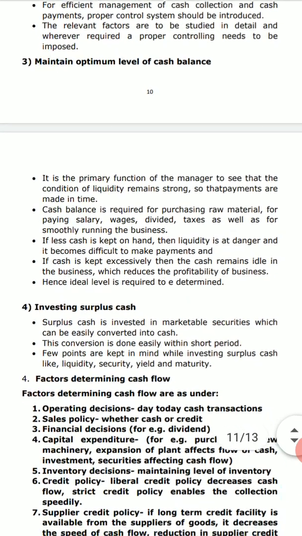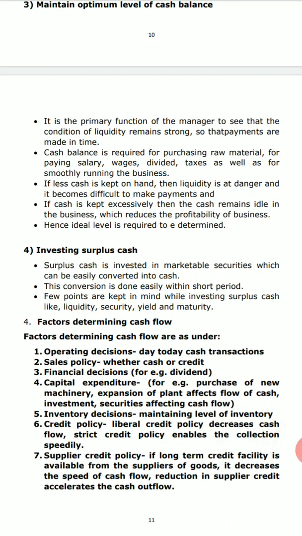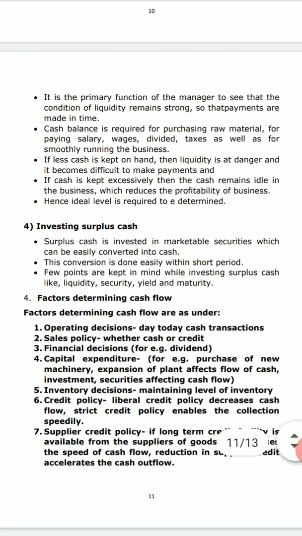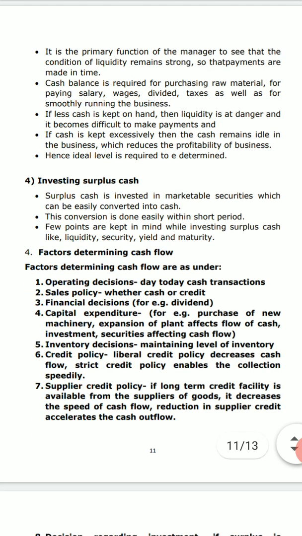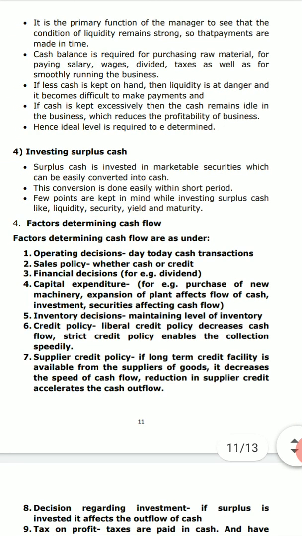Next comes up, as you can see here, the maintenance of optimum level of cash balance. Now, if we have seen that cash inflows and outflows are to be managed properly, then there is a way to do it, and through that we can maintain the cash balance. It is the primary function of the managers to see that the condition of liquidity remains strong, so that payments are made in time and the reputation of the company can be managed. So cash balance is required for purchasing raw materials, for paying salaries, wages, dividends, taxes, even for the smooth running of the business.